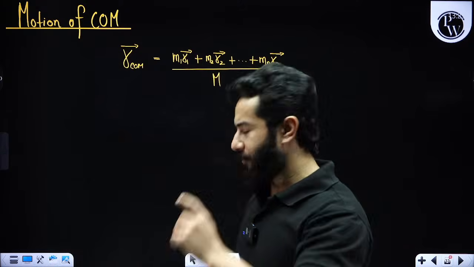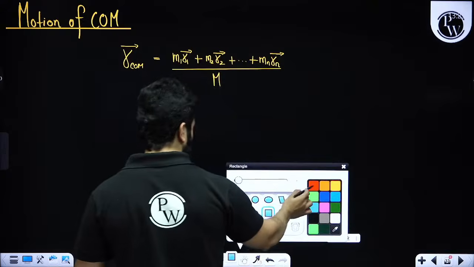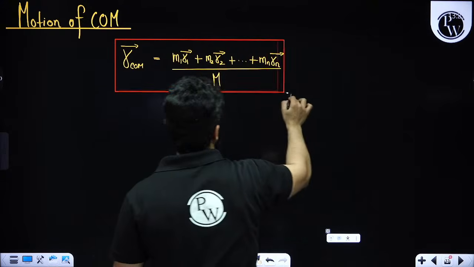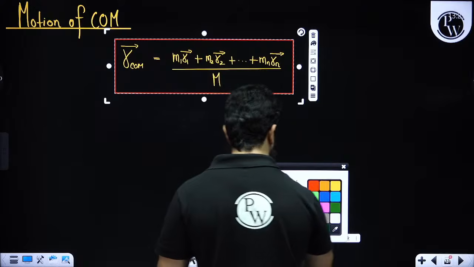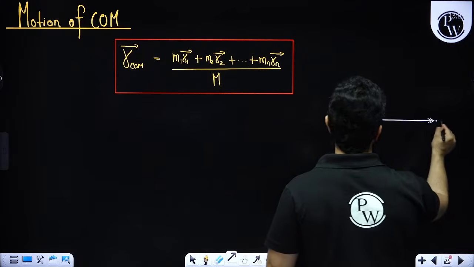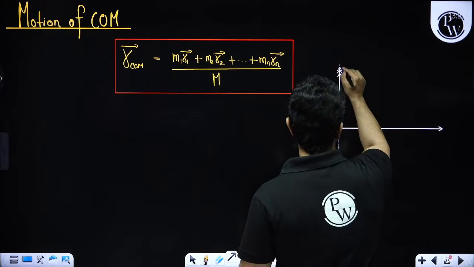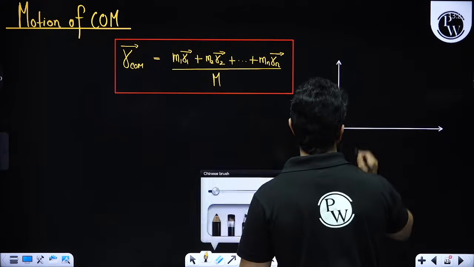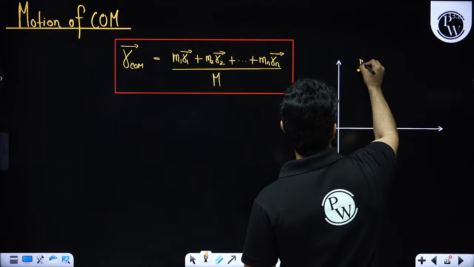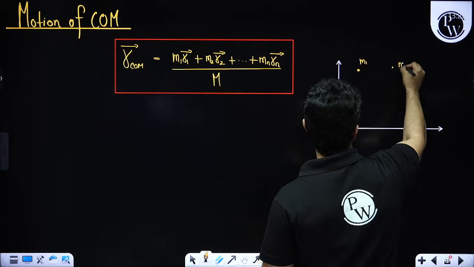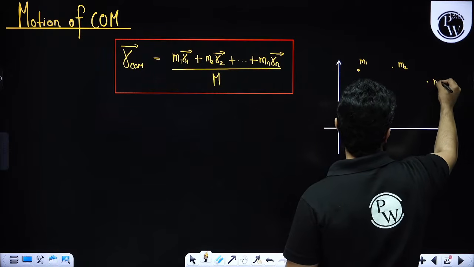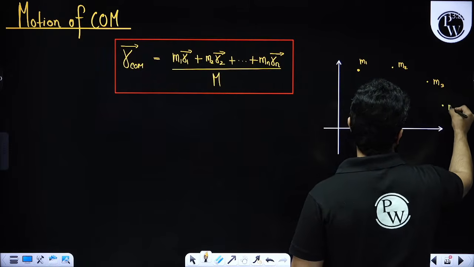Let's suppose we are differentiating this equation. But before differentiating it, please understand what we really mean by differentiating it. We mean to say that let's suppose these particles start to move. We have got M1 over here, M2 over here, M3 over here, Mn over here, and so on.